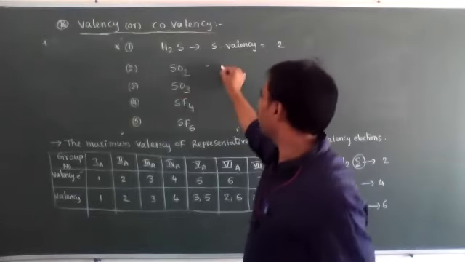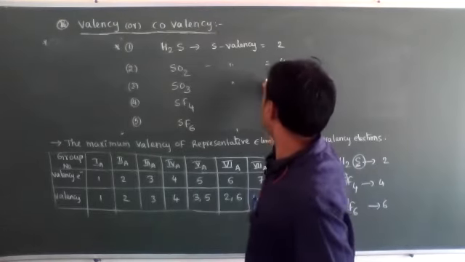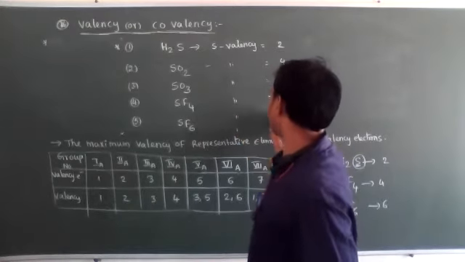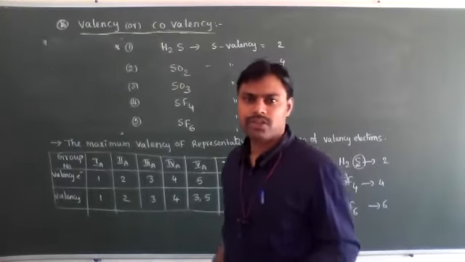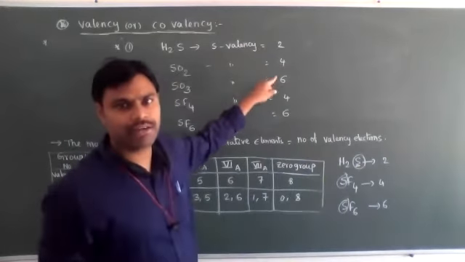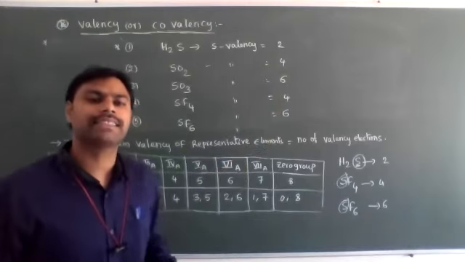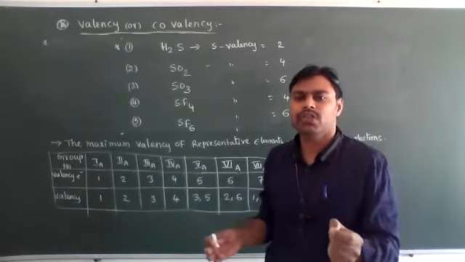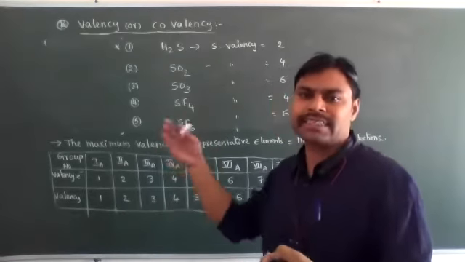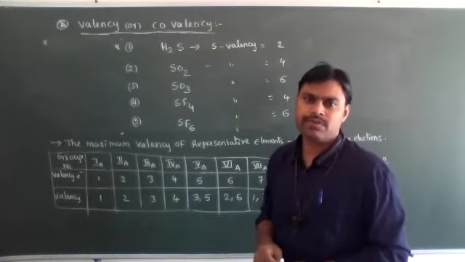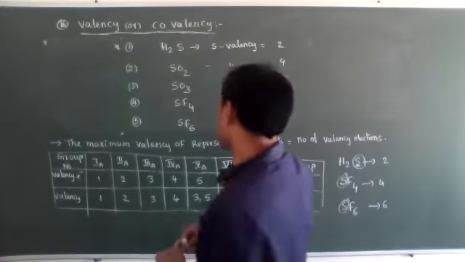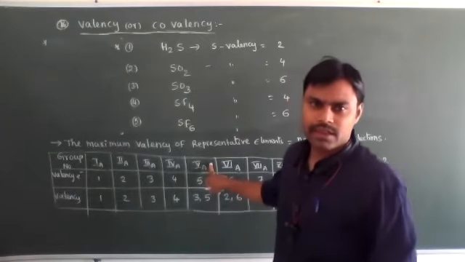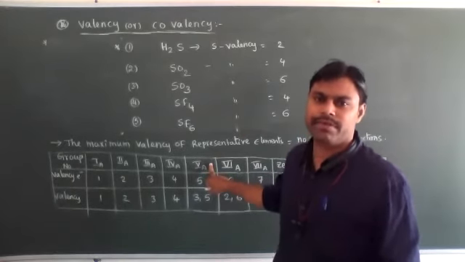In SO2, sulfur valency is 4. In SO3, sulfur valency is 6. In SF4, sulfur valency is 4. In SF6, the sulfur valency is 6. So the sulfur atom shows variable valencies 2, 4, 6. That's why the valence of an element in a compound is not fixed, it is a variable property. One element can show maximum as well as minimum valencies. But first A group, second A group, third A group and fourth A group elements in representative elements are in S and P block elements.